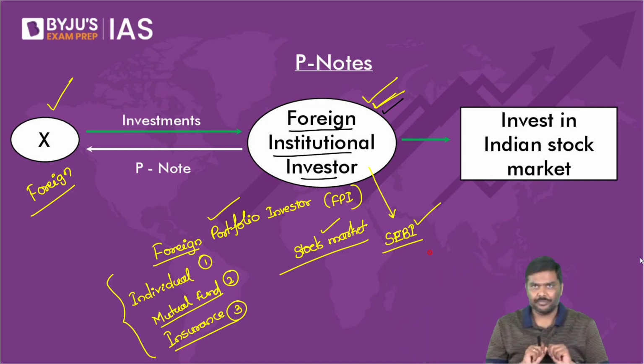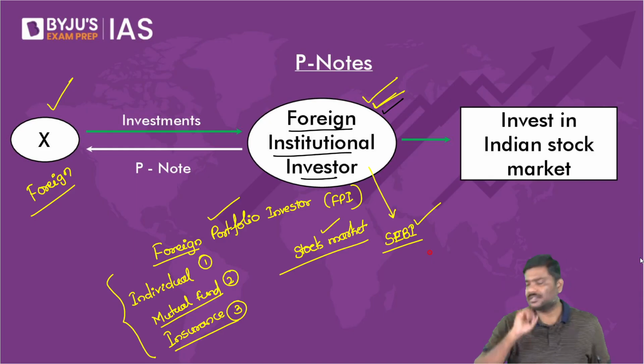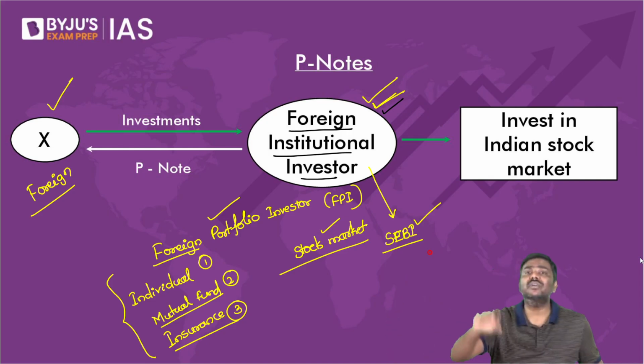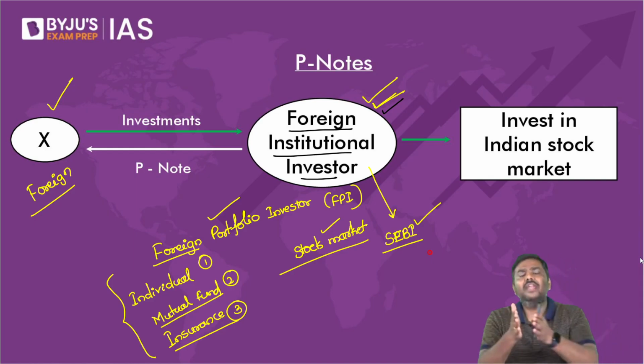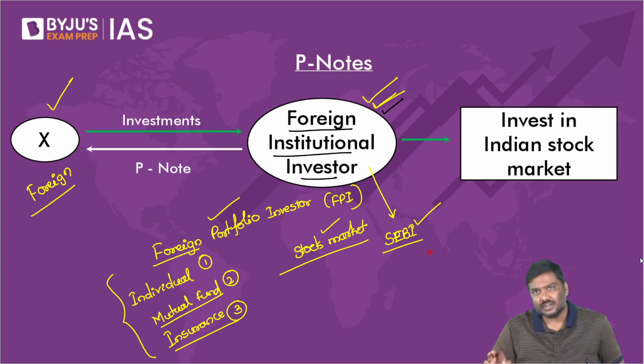Now, what if I say you are the foreign investor, you will go to SEBI, you will apply for registration, and it will take 2 months, or 3 months. Or you have given a lot of documents, and SEBI will ask for more documents, more proof from your side, which will again mean what? It will take more time for you to get registered with SEBI.